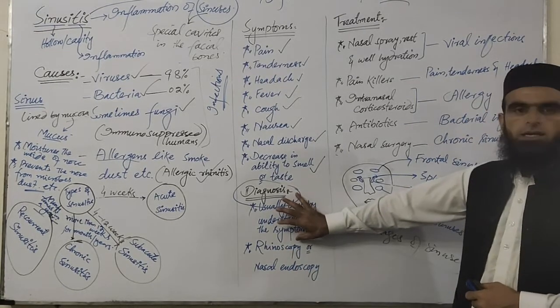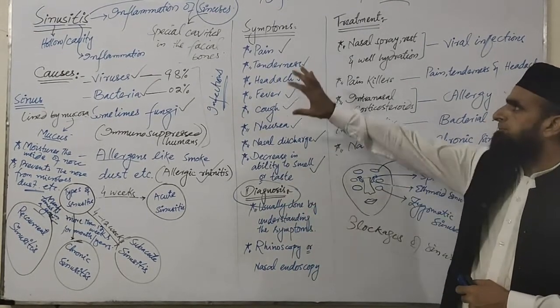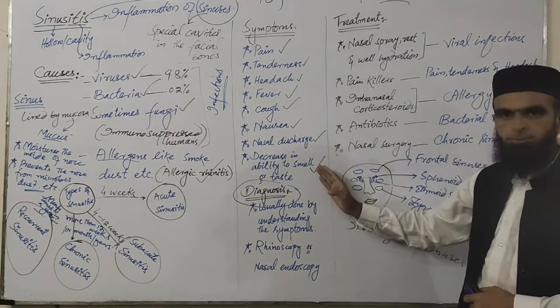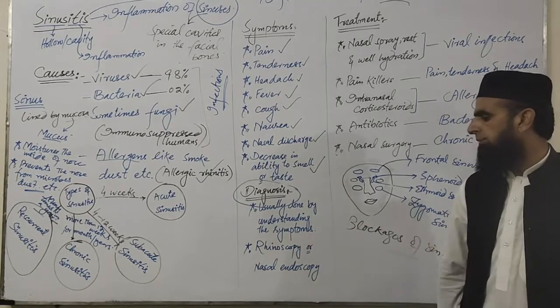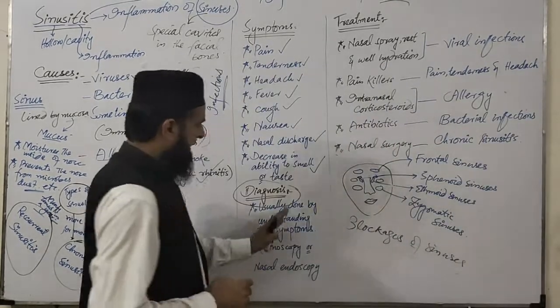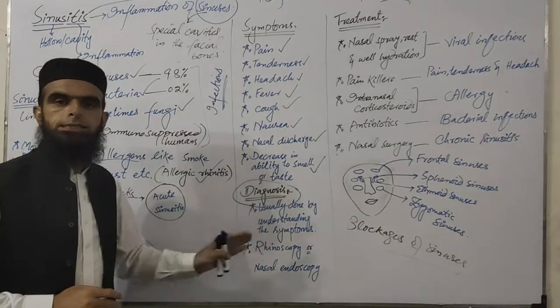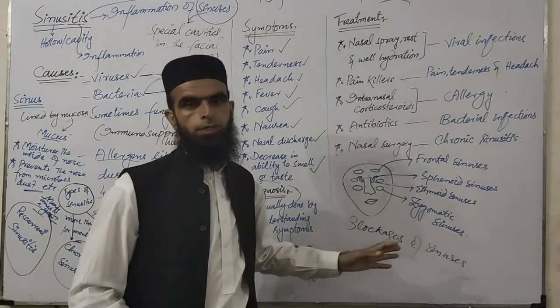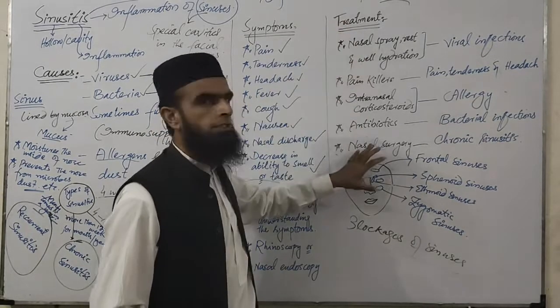So we can diagnose sinusitis with the help of symptoms as well as with the help of rhinoscopy or nasal endoscopy. So whenever the condition or the disease is diagnosed, then there is a turn for the treatment. How can we treat the condition?